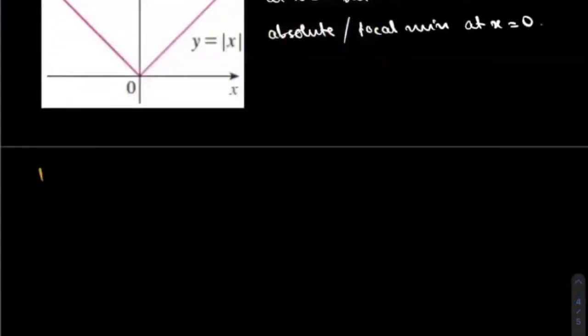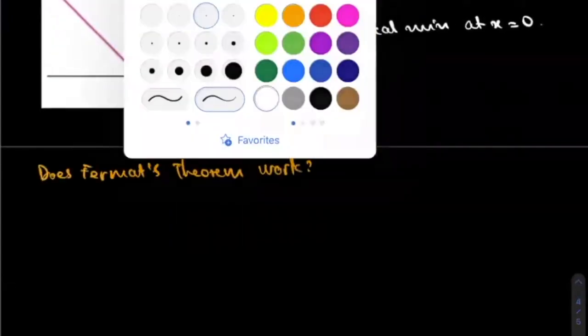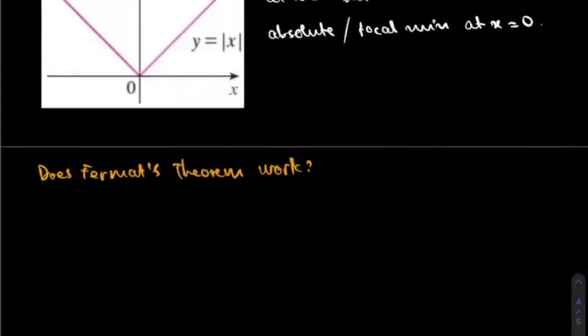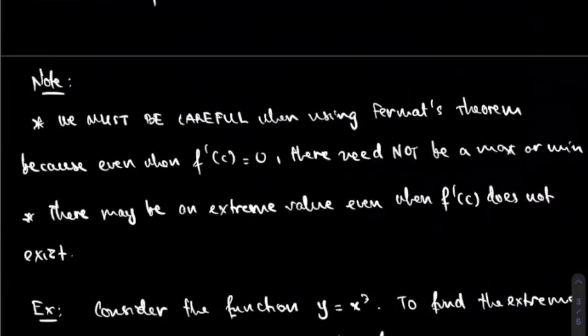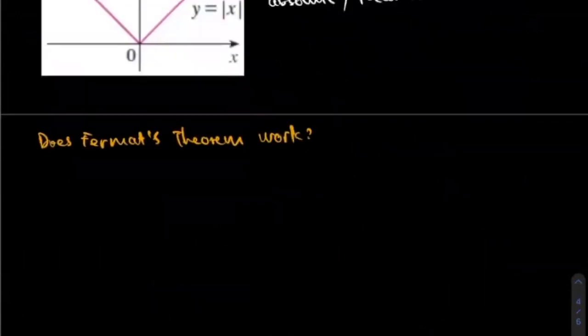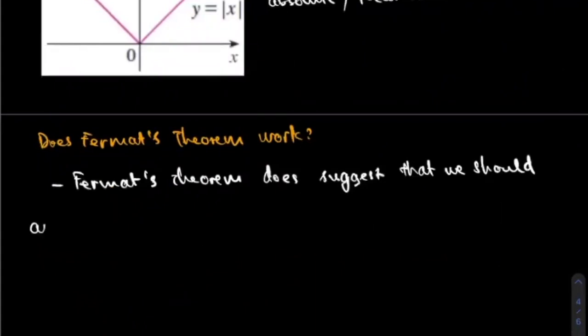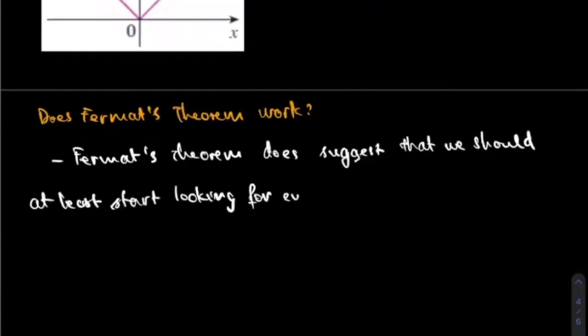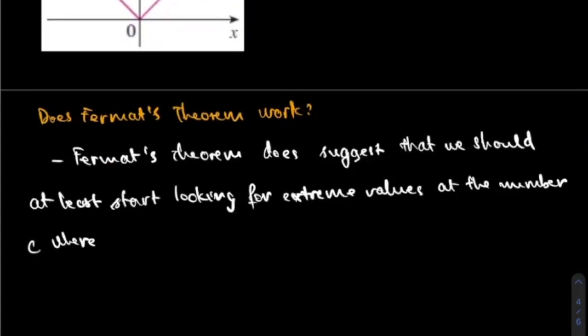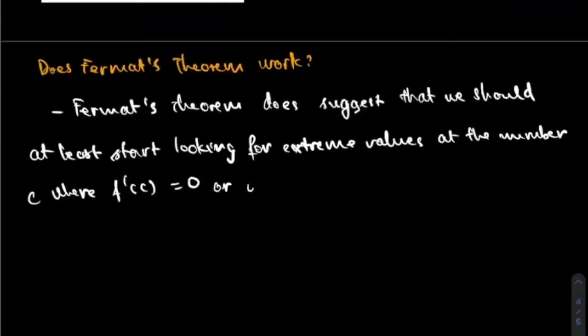So overall, does Fermat's theorem work? We have to ask ourselves that question because we have two examples that seem to disprove this particular theorem. So I could say that Fermat's theorem does suggest that we should at least start looking for extreme values at the number c where f prime of c equal to 0. It may not work all the time, but at least let's start from that point and see what happens. Or where f prime of c does not exist. So two places to start.